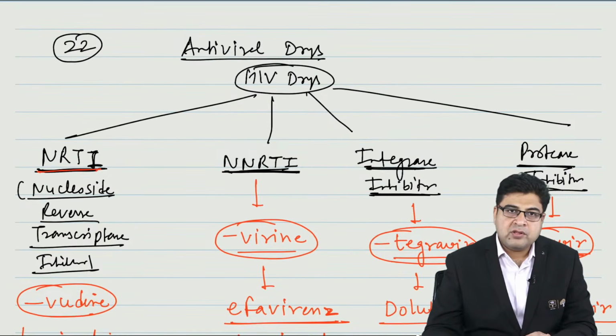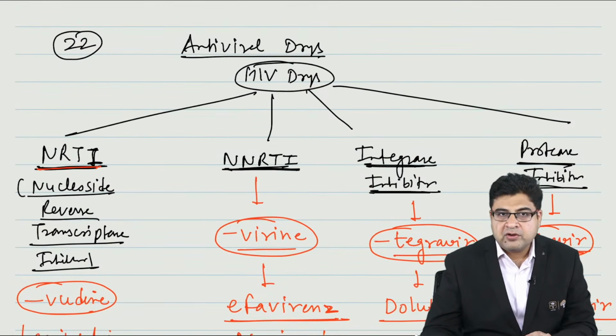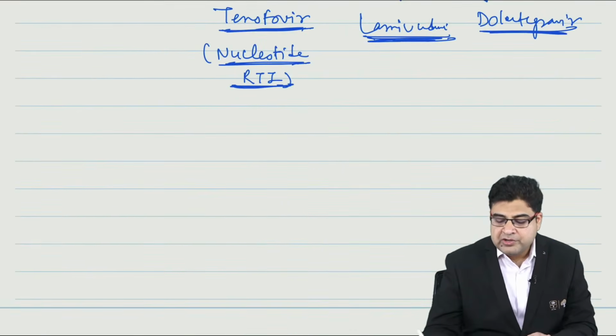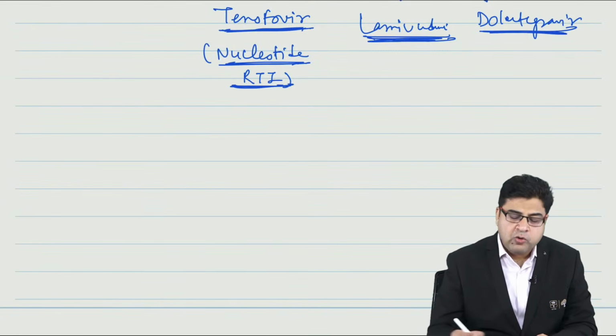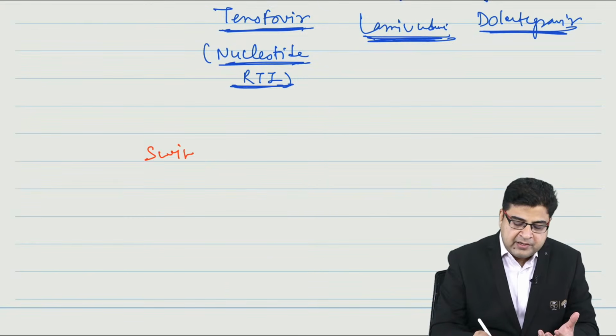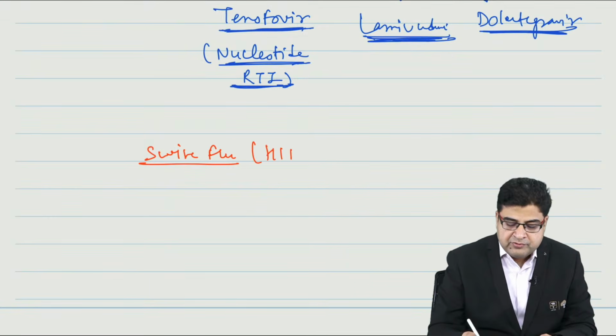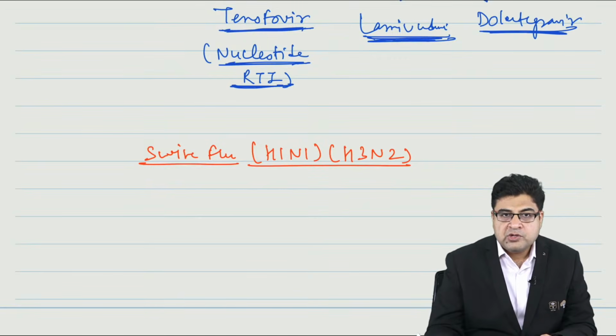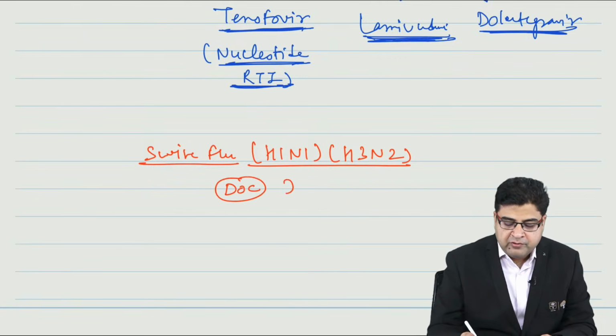This is all about question number 22. We talk about antiviral drugs. Now recently there was a small outbreak of swine flu. A few days back in Delhi there was a short outbreak of swine flu. Most of the time swine flu is H1N1, but this time it was H3N2. Please remember the drug of choice you have to mark is oseltamivir.